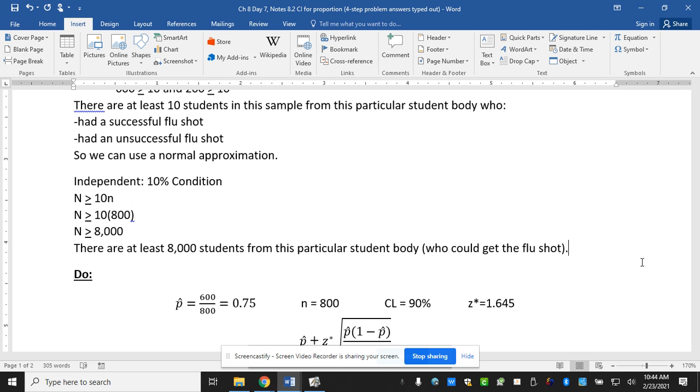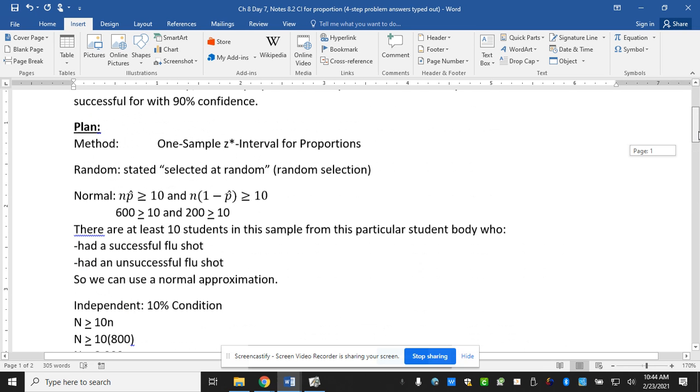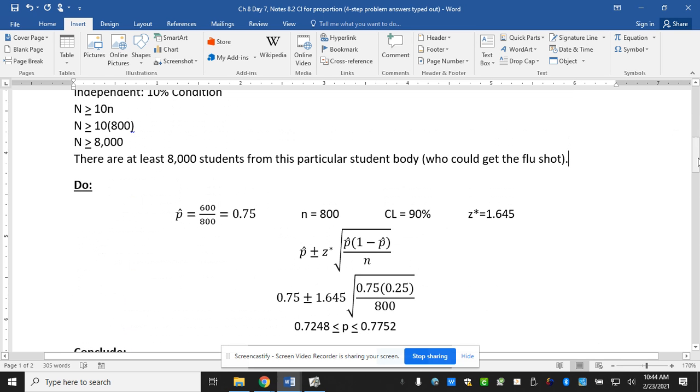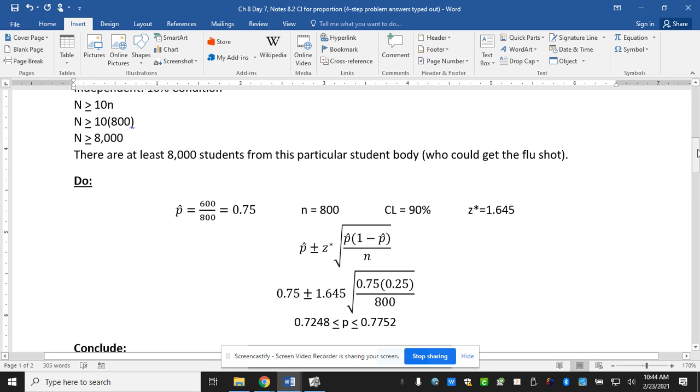That kind of is necessary, because they had a successful flu shot and didn't have a successful flu shot, which means all of these people did what? Had the flu shot. So just saying 8,000 students in a particular student body really probably isn't descriptive enough, because of the ones that didn't get the flu shot or couldn't get the flu shot. I don't have to specifically say they did, but theoretically they are available to. But that one is definitely talking about population.